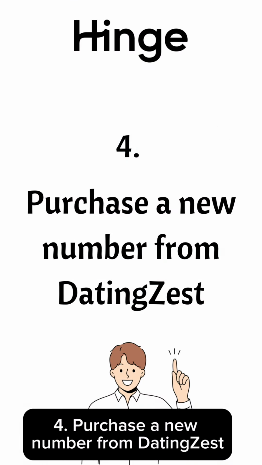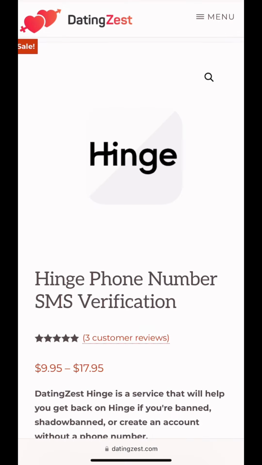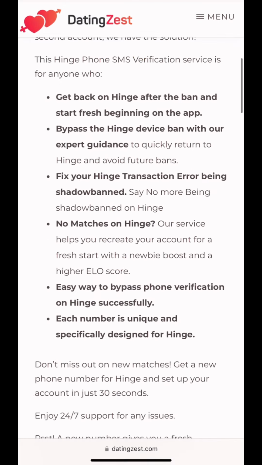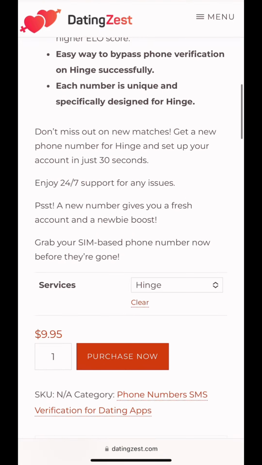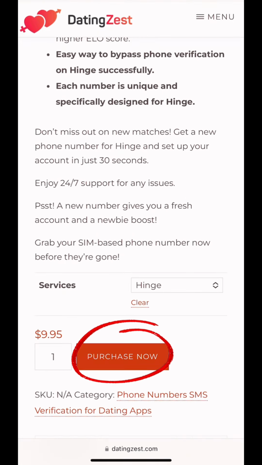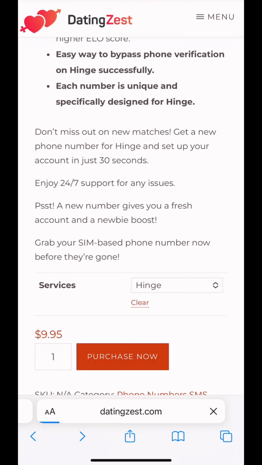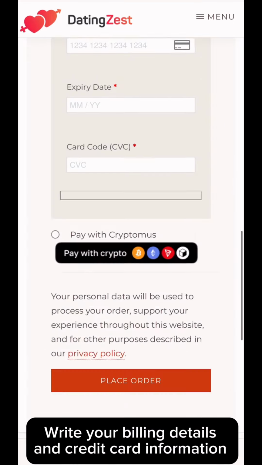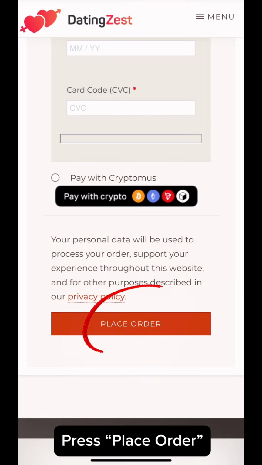4. Purchase a new number from DatingZest. Go to DatingZestShop and purchase a new number. Press Purchase Now. Write your billing details and credit card information. Press Place Order.